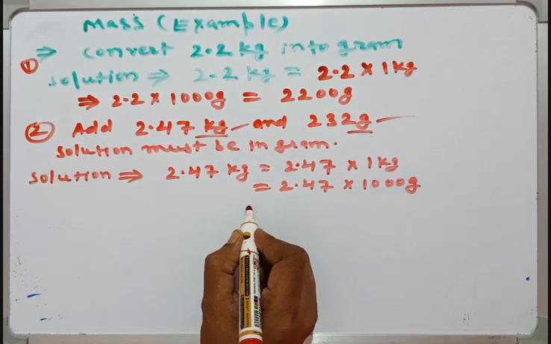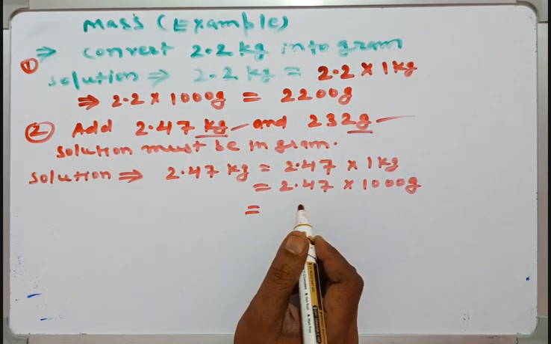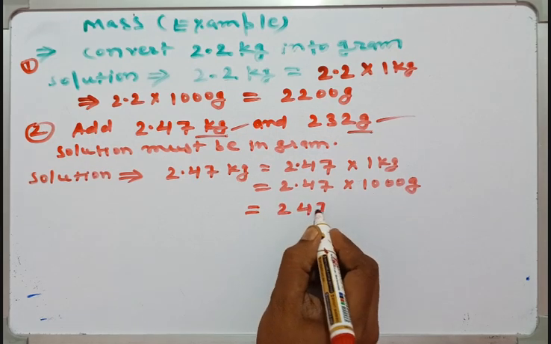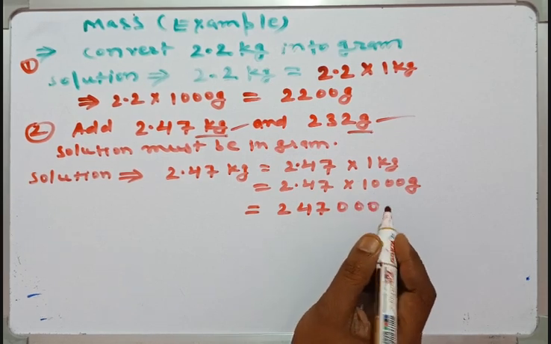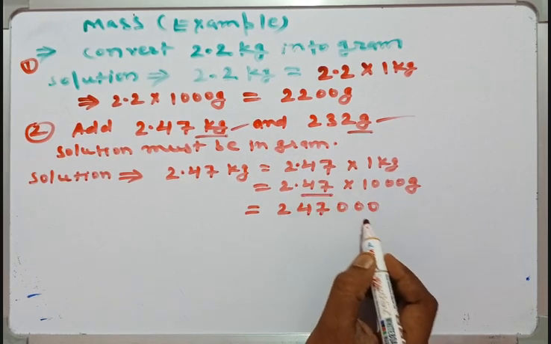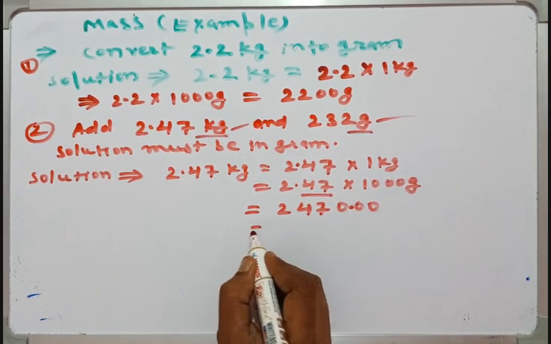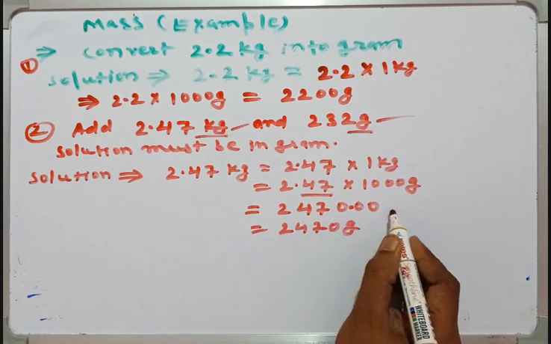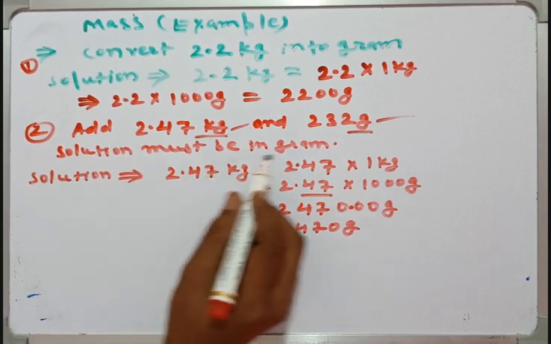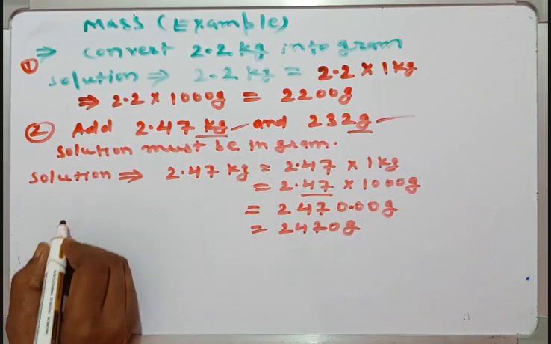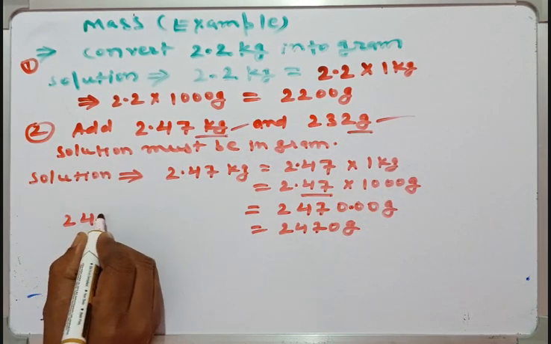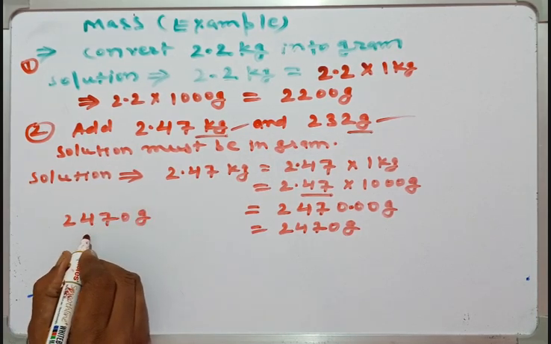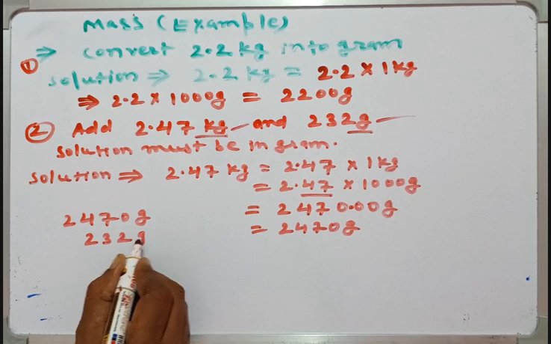Okay, or this one is equal to 247,000. Okay, so here are 2 decimal places, put here 0, so 2470 gram. Okay guys, now this one is a simple addition: 2470 gram, now 232 gram.